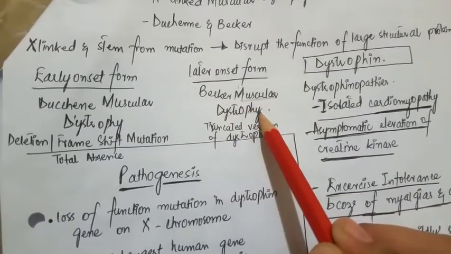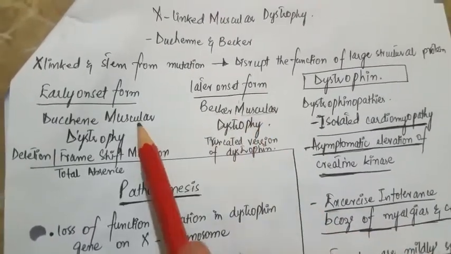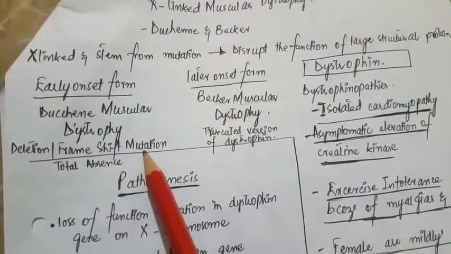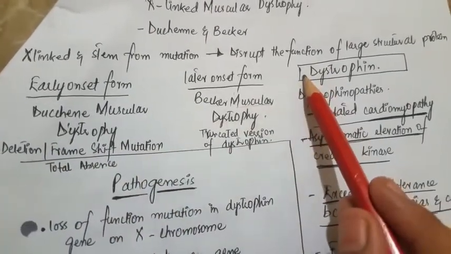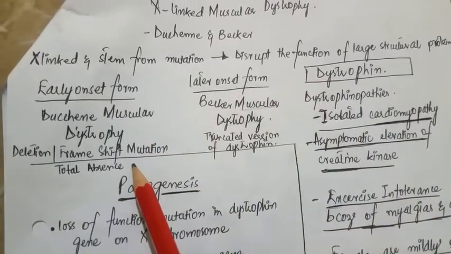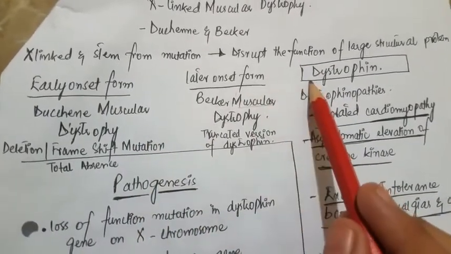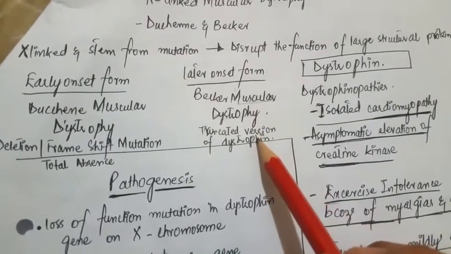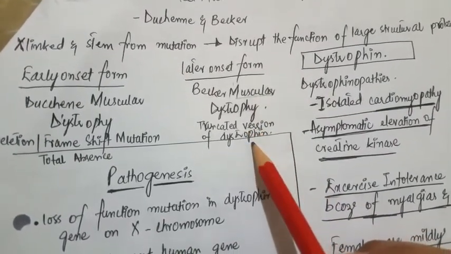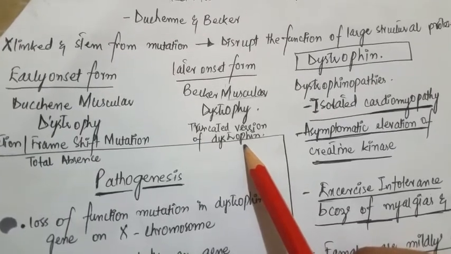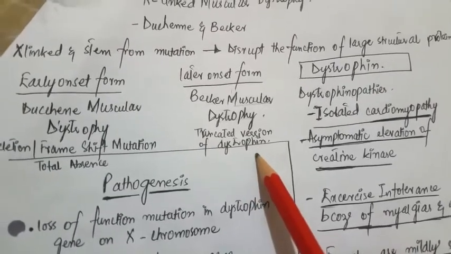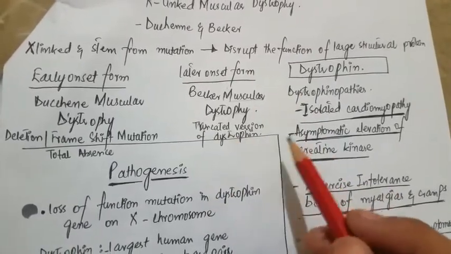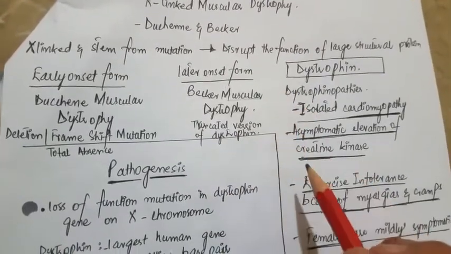Becker's muscular dystrophy. Duchenne muscular dystrophy is due to deletion and frameshift mutations of the dystrophin gene, which result in the total absence or total loss of dystrophin. The later onset form is Becker muscular dystrophy, in which we can see a truncated version of dystrophin. A small amount of normal dystrophin is present, and there is no complete absence of the dystrophin molecule.